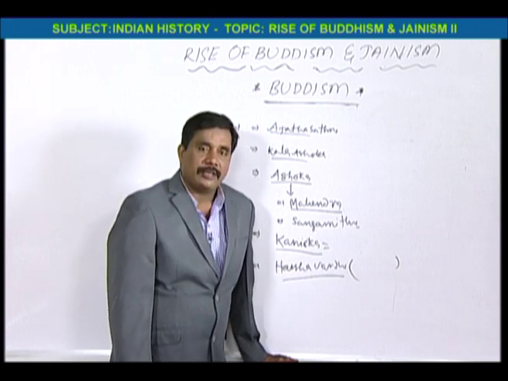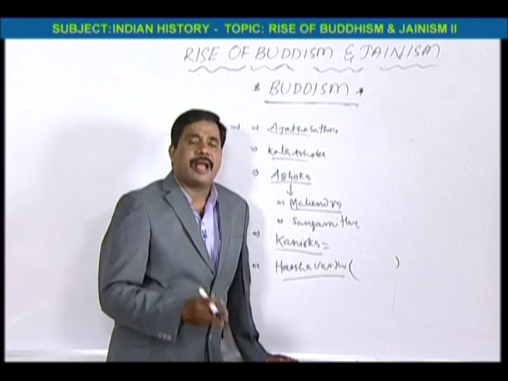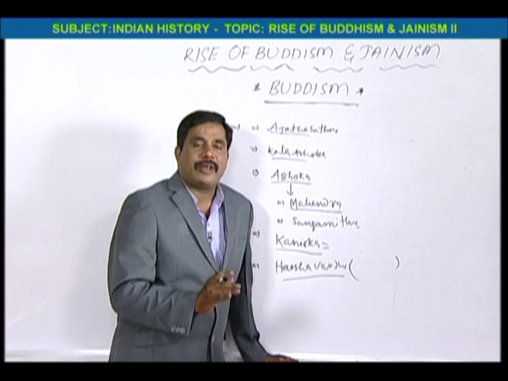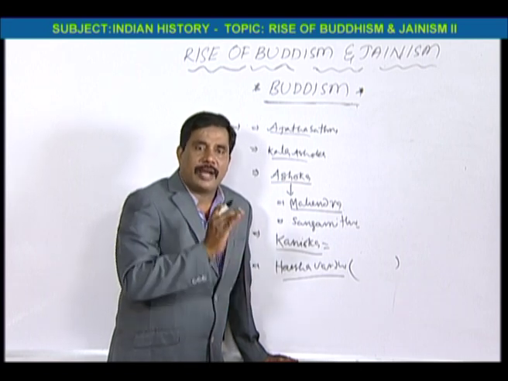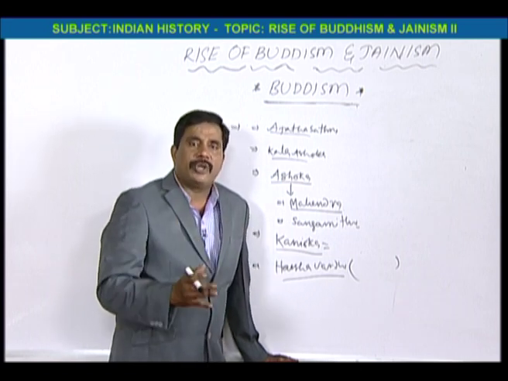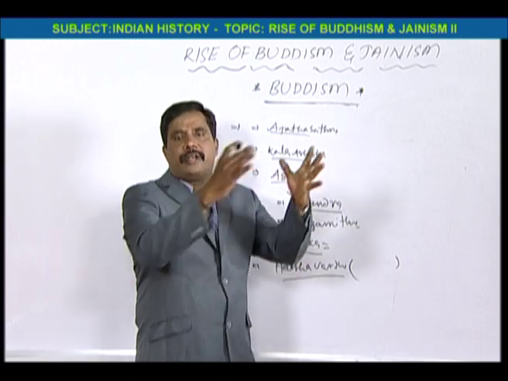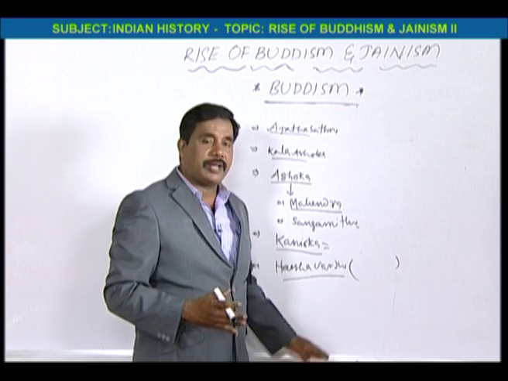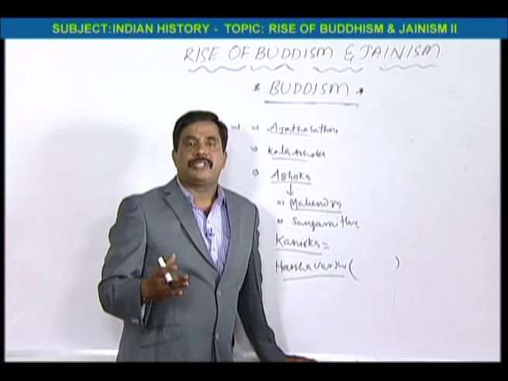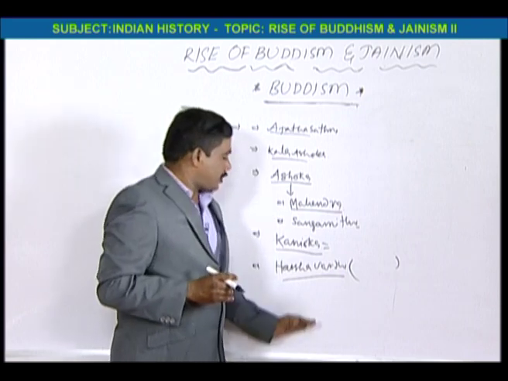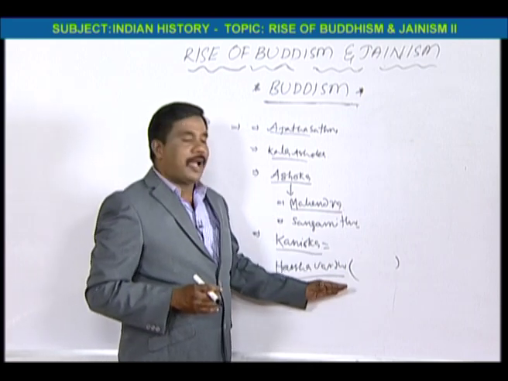According to Yuan Tsang, who wrote about Harshavardhana, I didn't see this kind of king in the world, because whenever he conducted the Mahamoksha Parishad, he used to donate all his wealth, even his clothes. So this is Harshavardhana. He conducted the Mahamoksha Parishad regarding the religion of Buddhism. That's why Harshavardhana is also an important king who took up Buddhism.